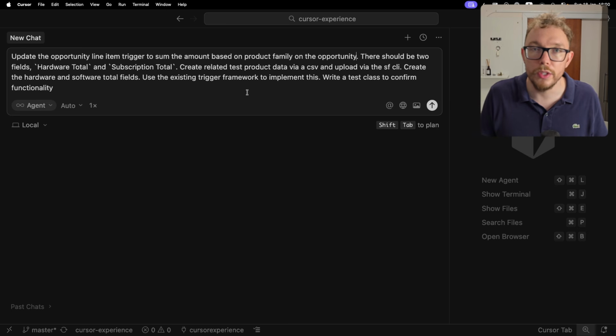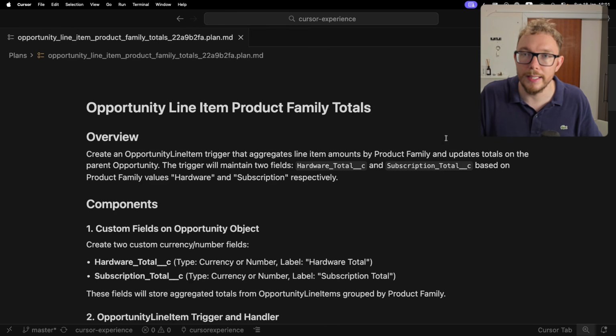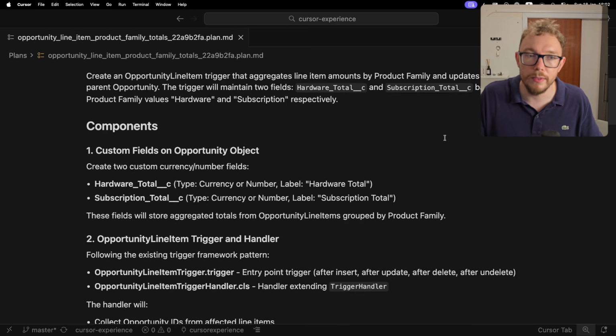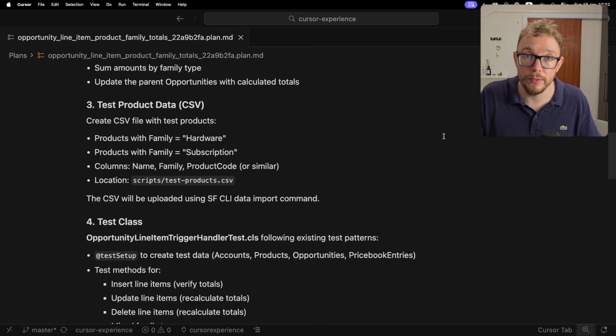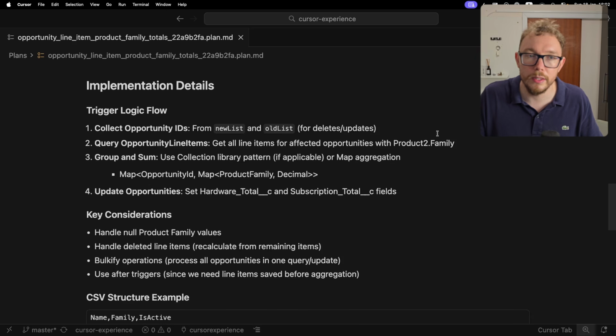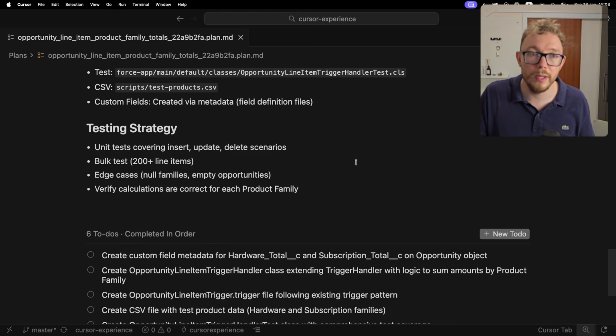Now, one of the things that you can do inside of Cursor is use plan mode. So instead of creating code right away, it will go and create a game plan that it will then use as a checklist. So here we have that plan created inside a markdown file. And so we have the details of the custom fields. We have the opportunity trigger implementation. Apparently it's going to upload via CSV. It's going to make some test classes. And here are the implementation details. So we also have this testing strategy that we can review. This probably is too verbose, but we'll leave it as is.